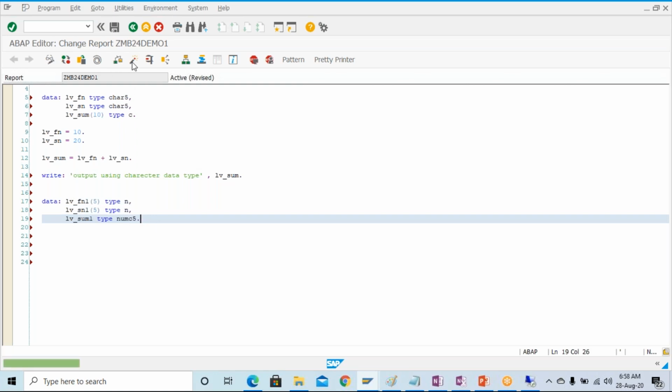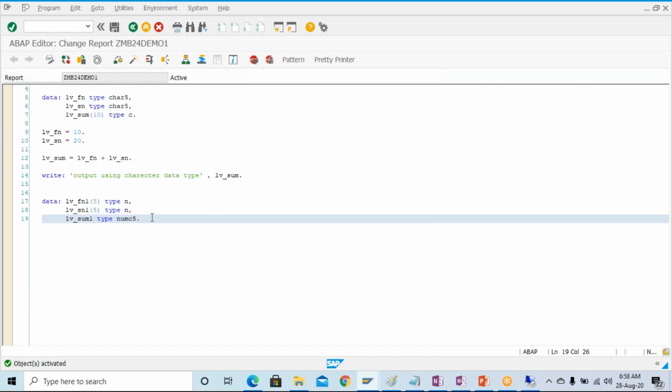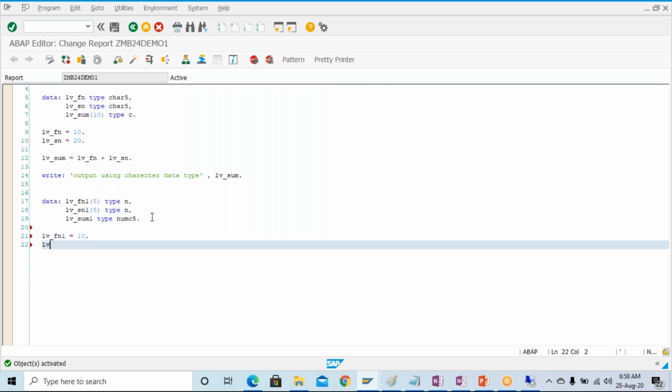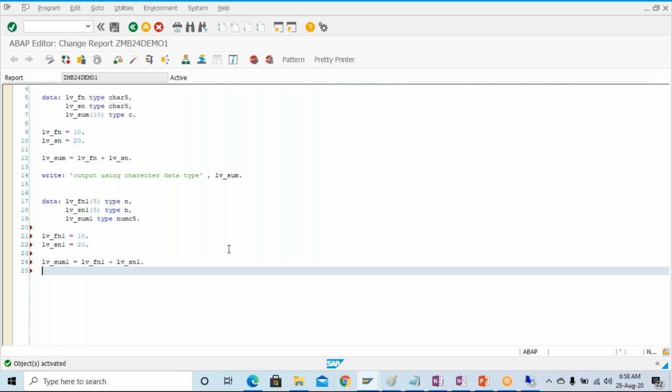Check the syntax, activate this, and here I'm going to give lv_fn1 equal to 10, and then lv_sn1 equals 20, and then lv_sum1 equals lv_fn1 plus lv_sn1, and let's observe the output.